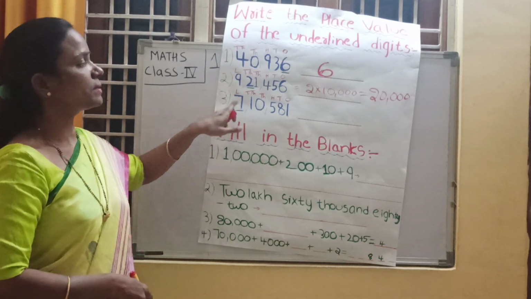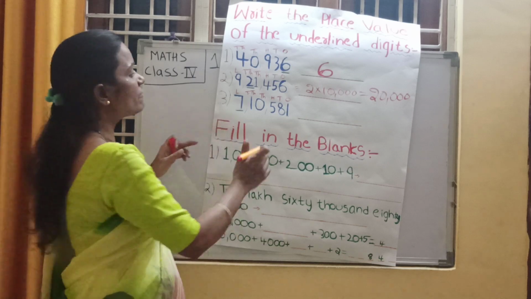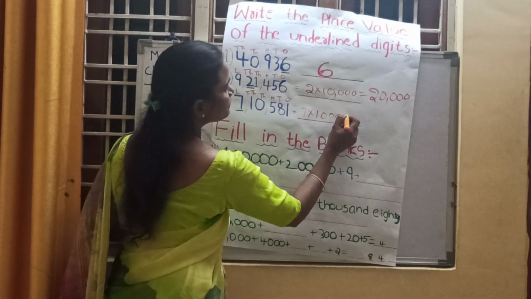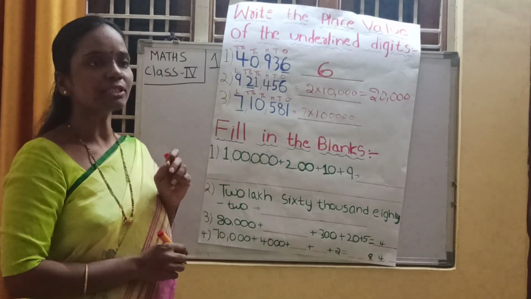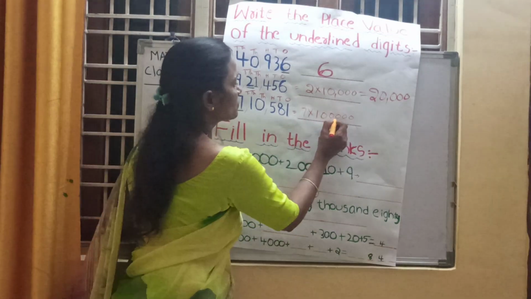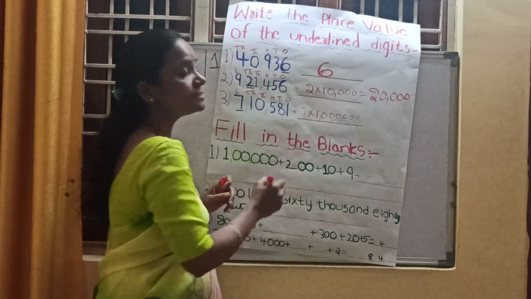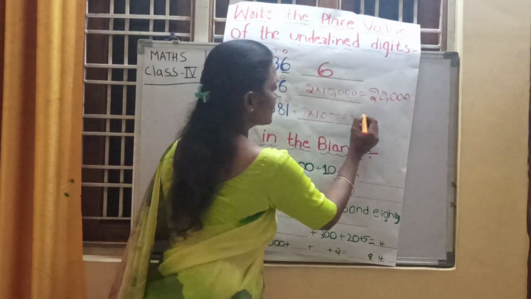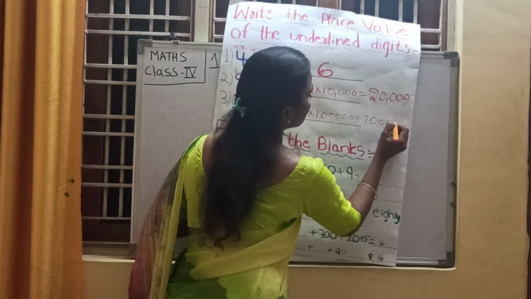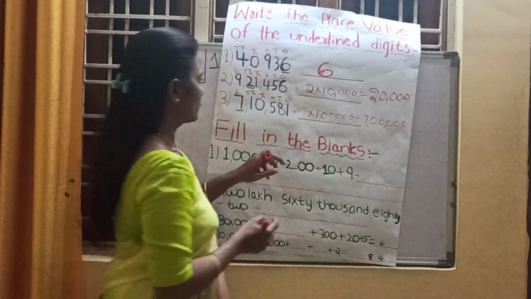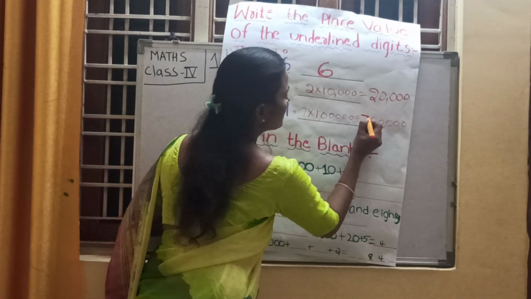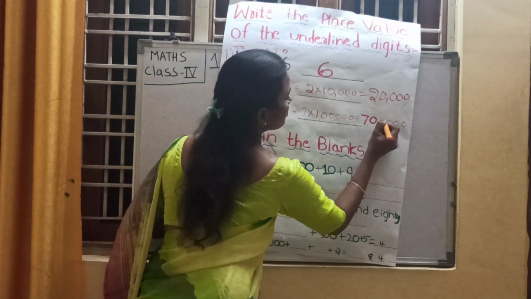7 is in the lakhs place. What is the place value of 7? The answer is 7 into 1 lakh. 1 lakh means how many zeros do we need to write? 5 zeros. So what is the answer? 7 into 1 lakh is equal to 7 lakhs. 7 lakhs is the answer. Understood, children?